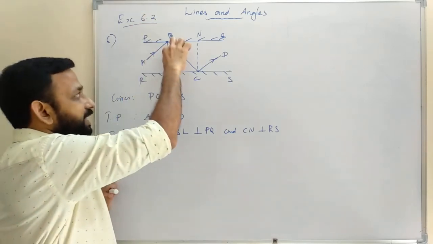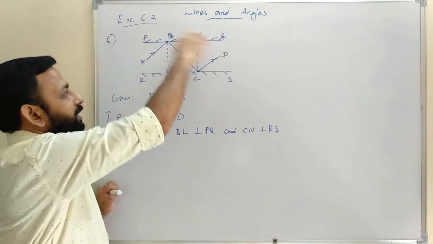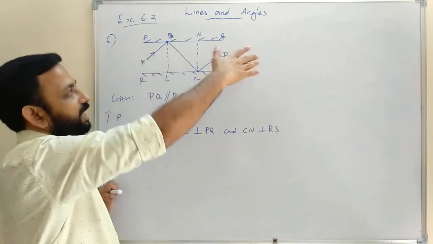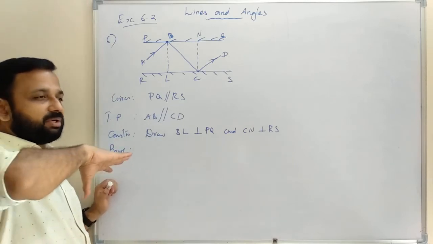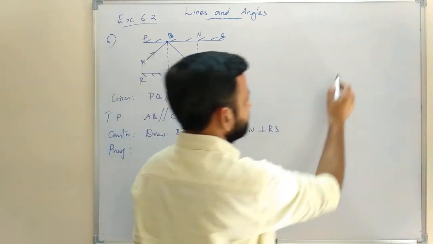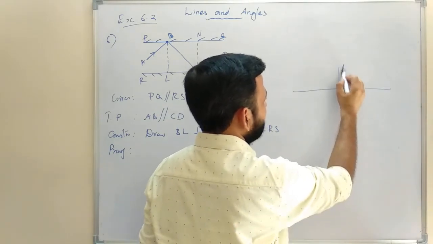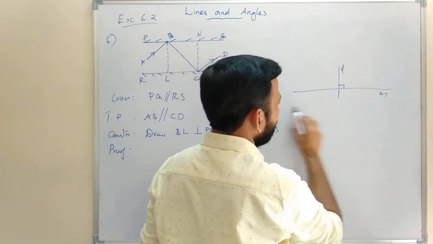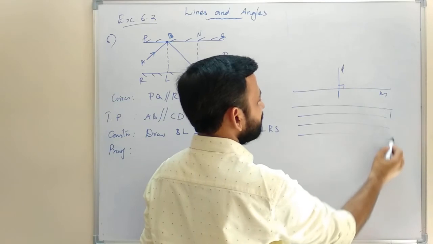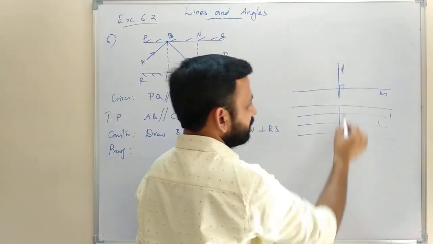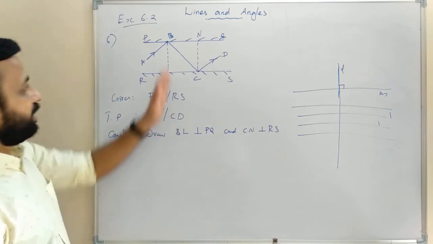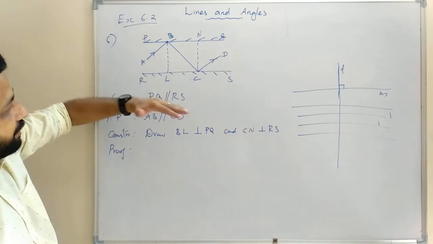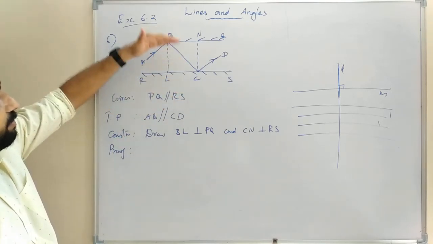Reason: BL perpendicular to PQ and PQ parallel to RS, because if a line is perpendicular to one line, it is perpendicular to all the lines parallel to it. Suppose L is perpendicular to M, then L is perpendicular to all the lines parallel to M. Similarly, BL perpendicular to PQ, therefore BL will be perpendicular to all the lines parallel to PQ. So RS is parallel to PQ, so BL is perpendicular to RS.